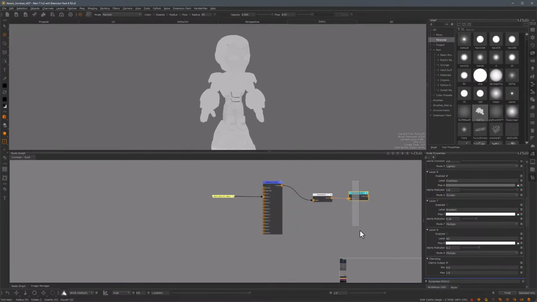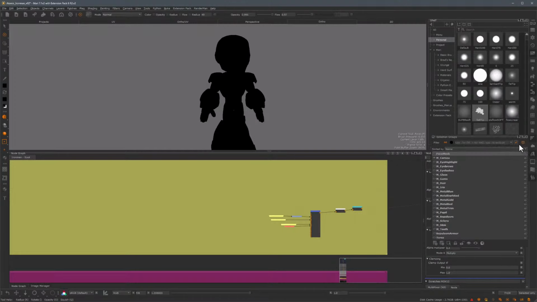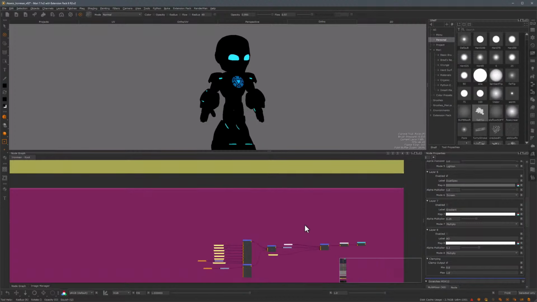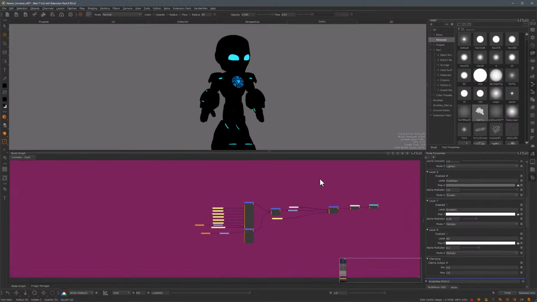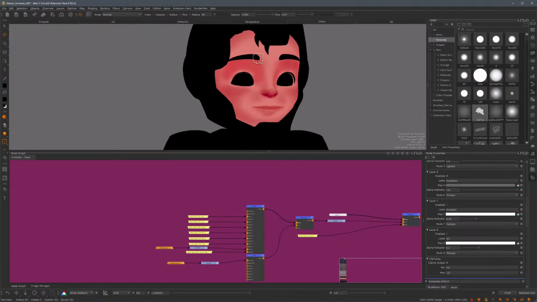I also have a very simple refraction channel. As you would expect, everything else but the glass pieces is black and the glass itself is white. I have an emission channel for the arc reactor and the repulsor, so I'm just going to turn off the glass in here. And this is going to go into the glow attribute of the PxrSurface shader. And last but not least, I have an SSS channel. So if I turn off the face mask, this channel is basically a duplicate of the skin selection group, and it's just a more saturated version of the diffuse channel when it comes to skin.